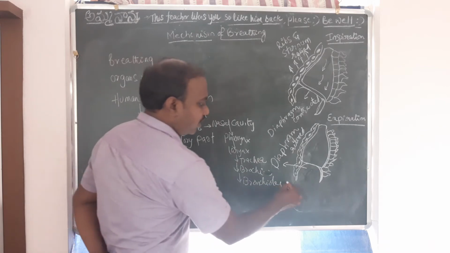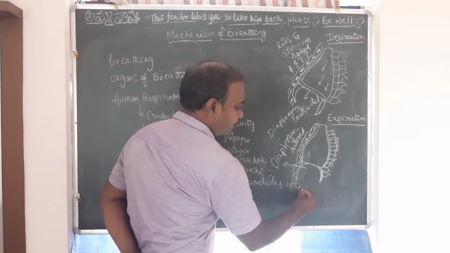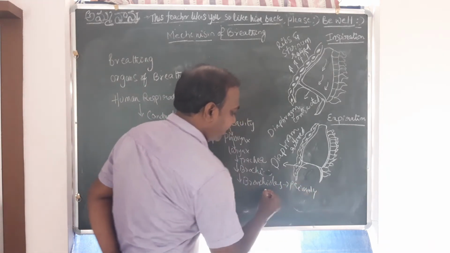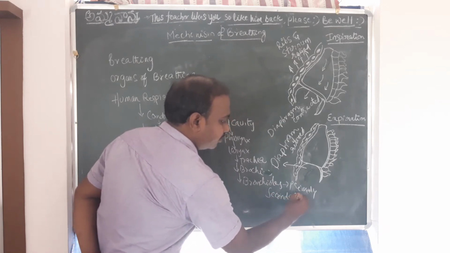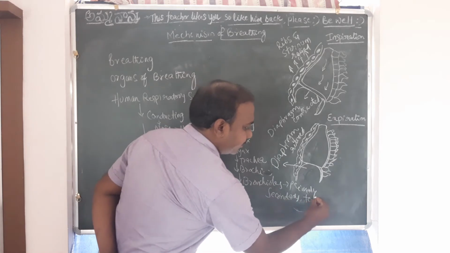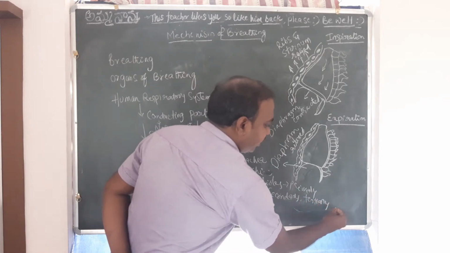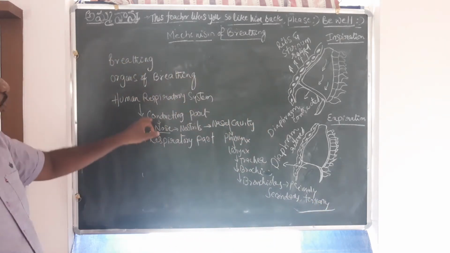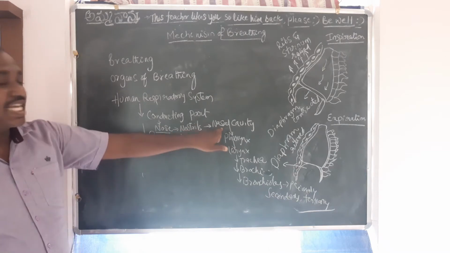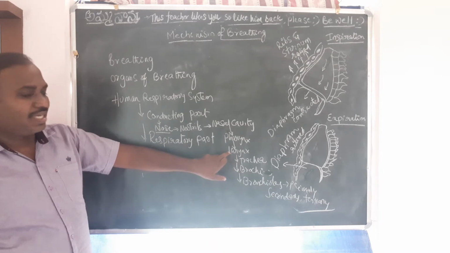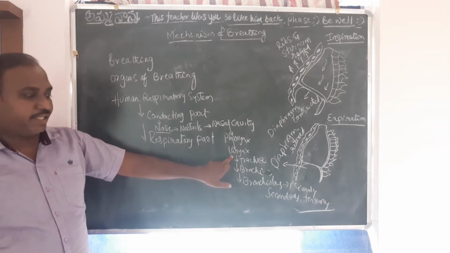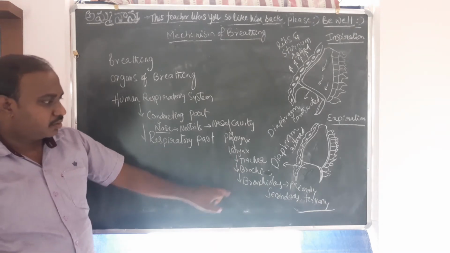In the bronchioles we have primary, secondary, and tertiary bronchioles. So it begins with the nose, nostrils, nasal cavity, pharynx, larynx, trachea, bronchi.